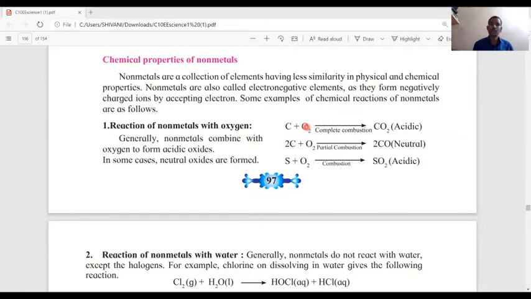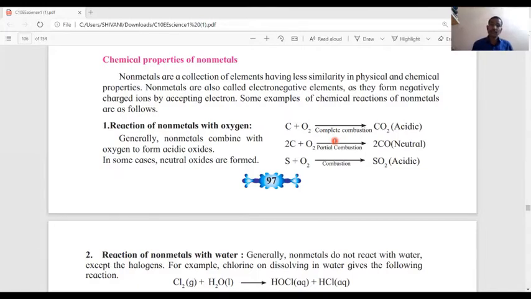Carbon reacts with oxygen, and on complete combustion, carbon dioxide is formed. It is acidic in nature. If there is partial combustion, carbon monoxide is formed. Carbon monoxide is neutral in nature.